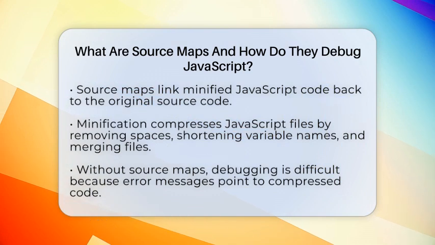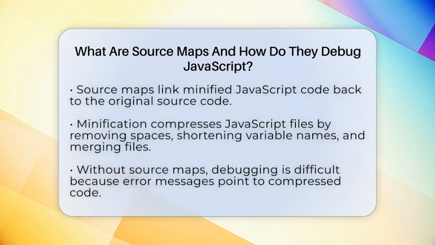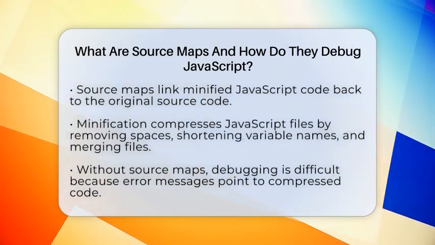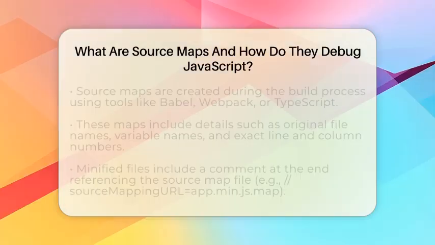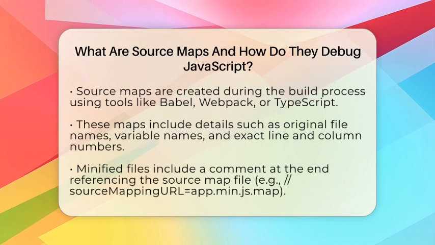When developers build websites, they often compress or combine JavaScript files to make pages load faster. This process is called minification, and it removes spaces, shortens variable names, and merges files. While this speeds things up, it makes debugging a nightmare because error messages point to the compressed code, not the original. That's where source maps come in.